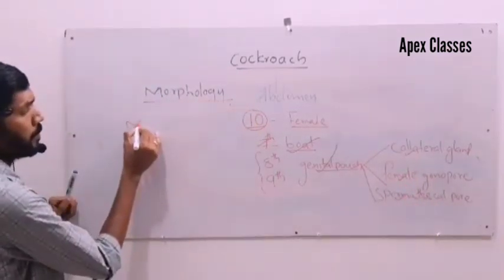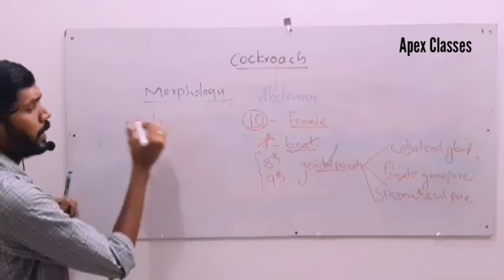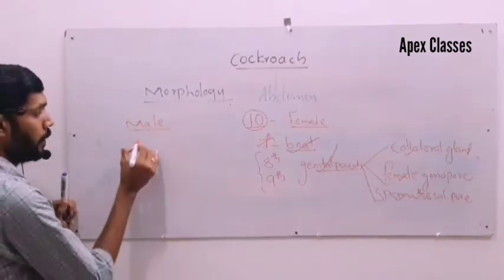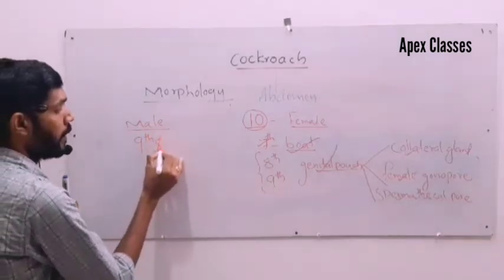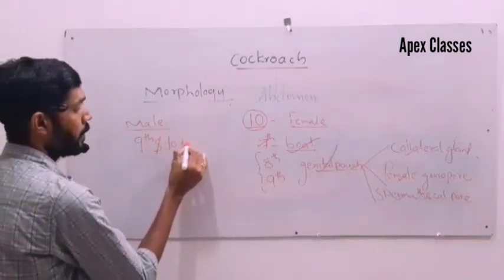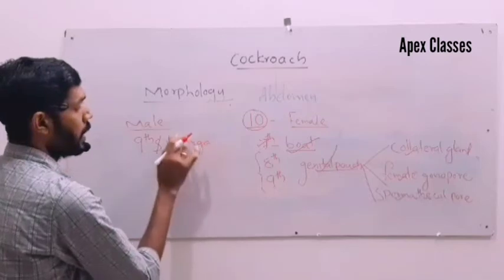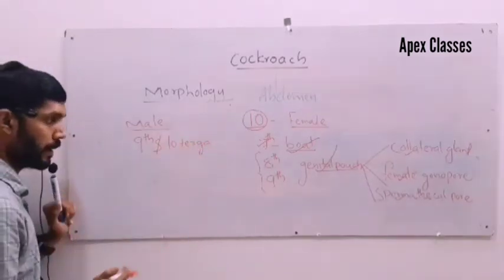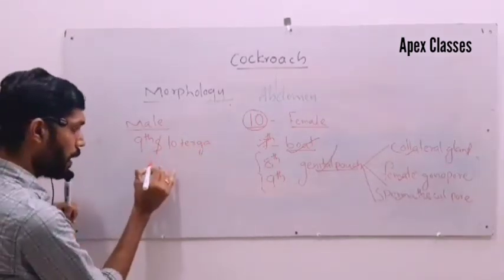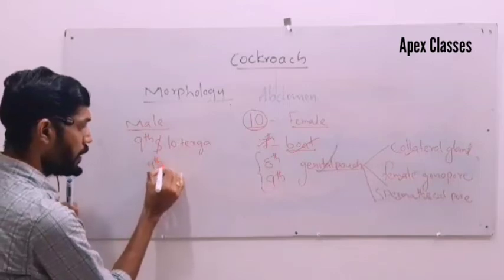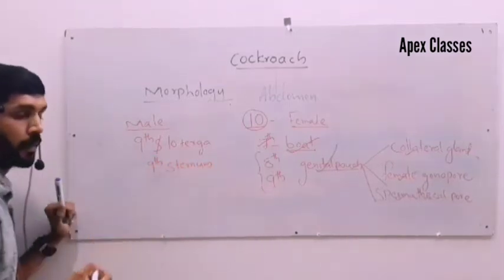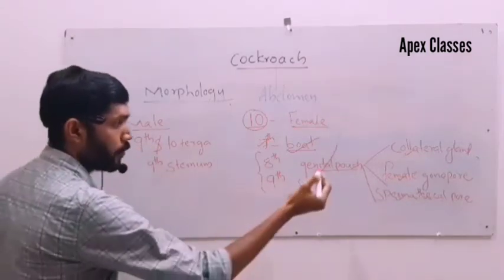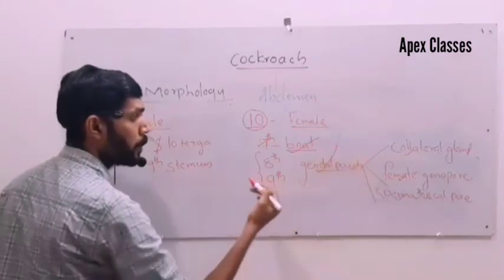In male, genital pouch is located dorsally by ninth and 10th terga, and ventrally by 9th sternum.